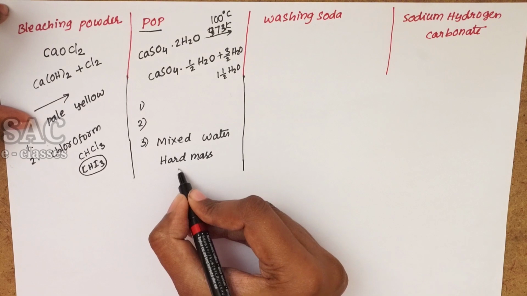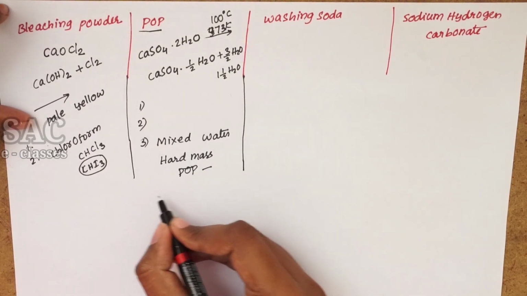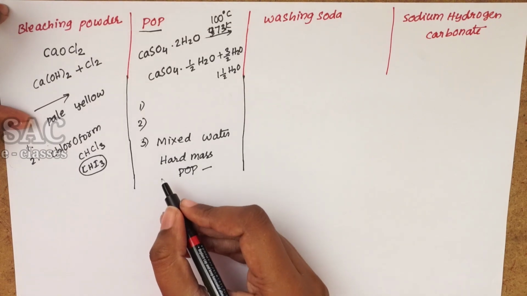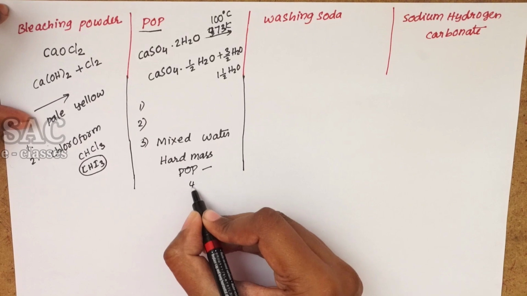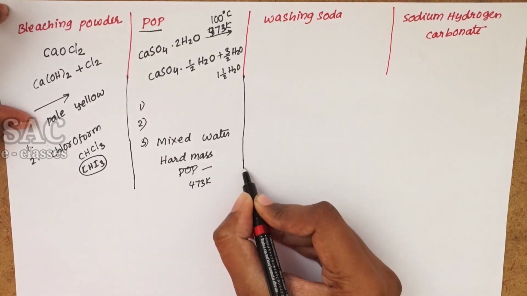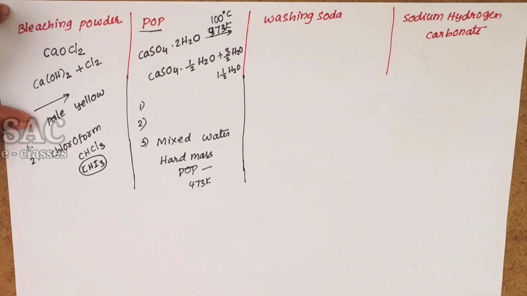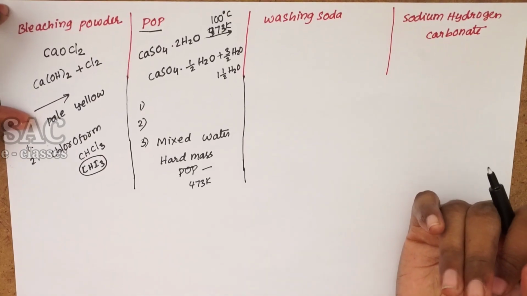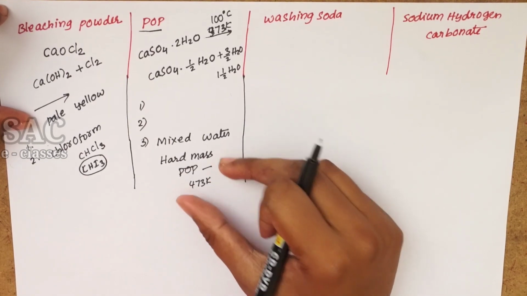So we have to store POP always in a moisture-proof container. Whenever plaster of Paris is heated at 473 Kelvin, it converts into anhydrous calcium sulfate by losing its water of crystallization. This is about plaster of Paris. It is white in color.